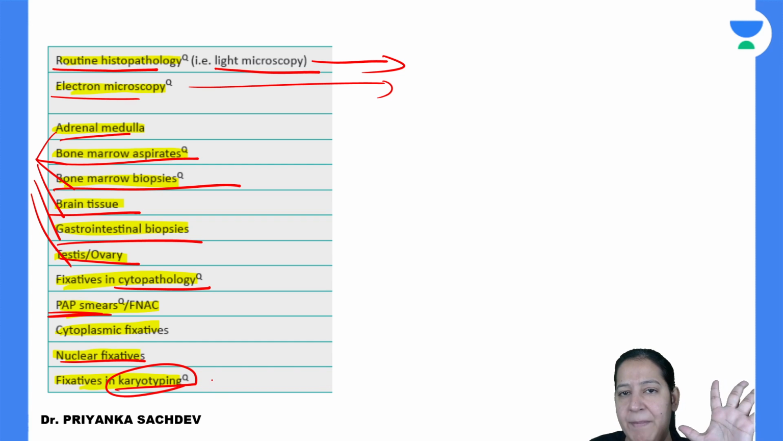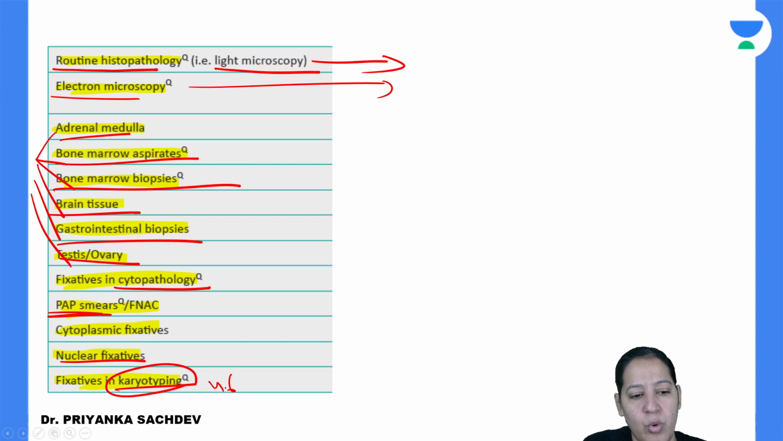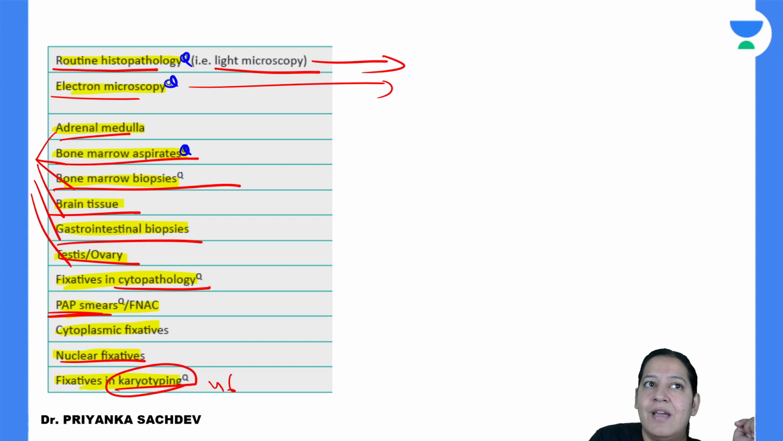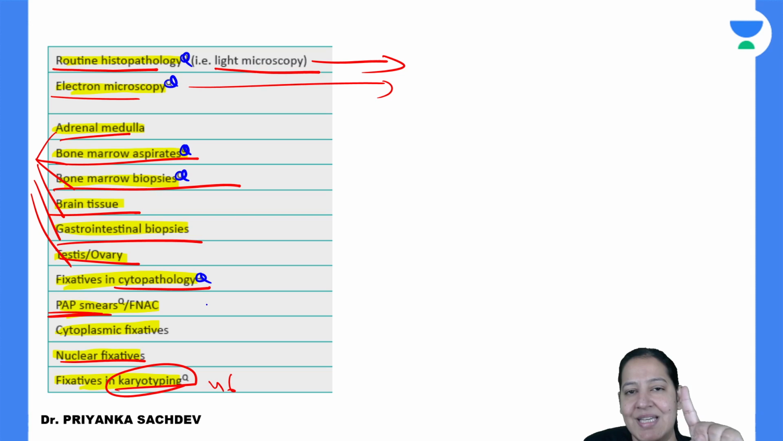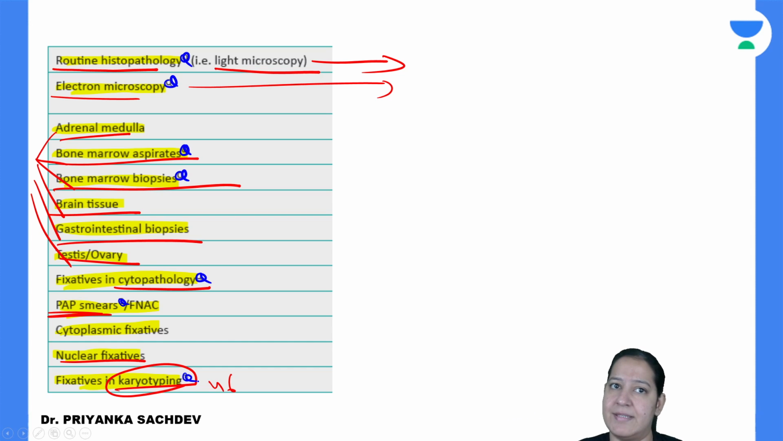You know what is karyotyping? All 46 chromosomes are arranged in decreasing order of their length. You know the process of karyotyping. Name the fixatives. You can see Q; Q means question. It is already asked in PYQ, not only in INICET, in many other exams also: FMG, NEET PG, JIPMER, PGI, NIMHANS, AIIMS. See the number of Qs, count them.